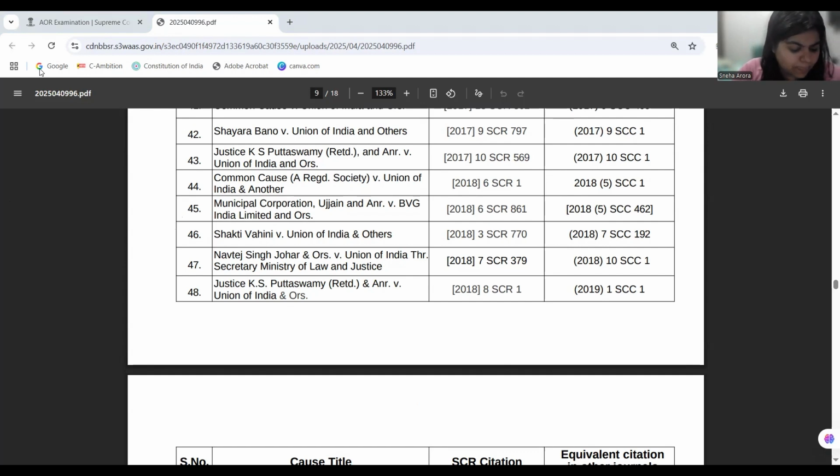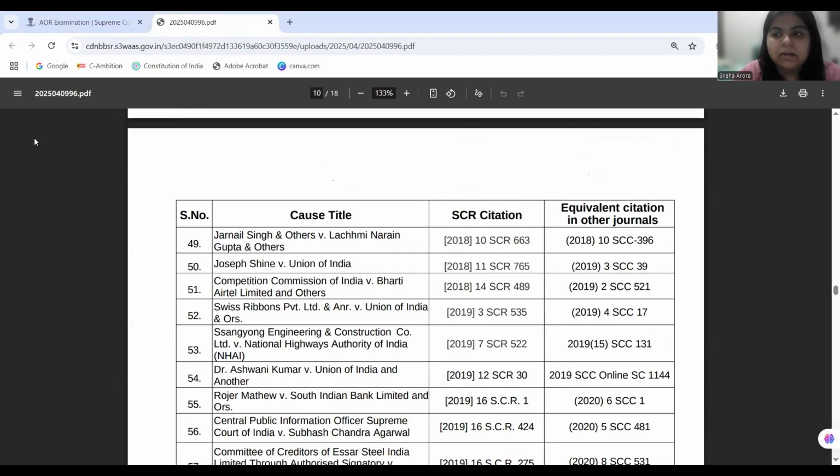Then next and last in the list is the case of Joseph Shine, adultery being decriminalized, because Section 497 was decriminalized as the court found it a violation of sexual autonomy. As you know, the court has looked into it that this is a law patriarchal in nature, and therefore it needs to be struck down.